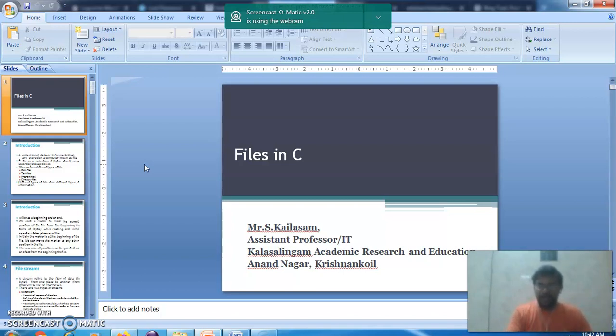So there is one pointer. With the use of the pointer, we can move around the file. What is that pointer called? It is the file pointer. With the use of that file pointer, we can move from the starting point to the end point of your file. At the end of your file, there is one special character called end of file, EOF. It should be in capital: capital E, capital O, capital F. That is the end of file character.